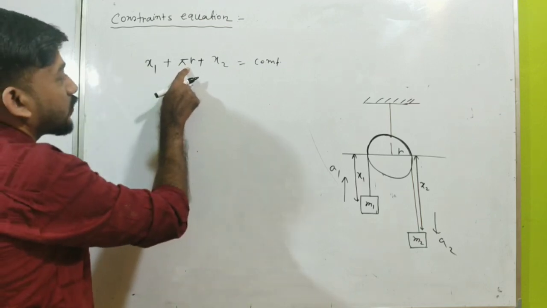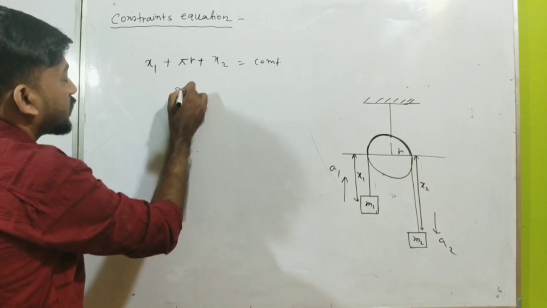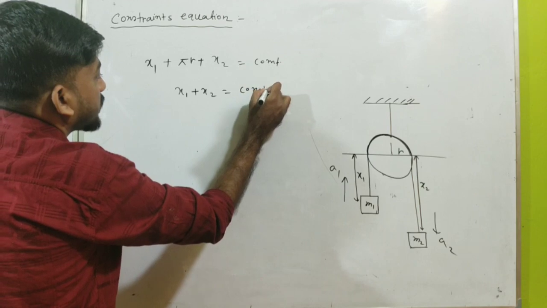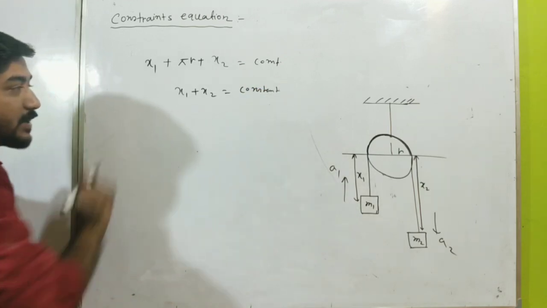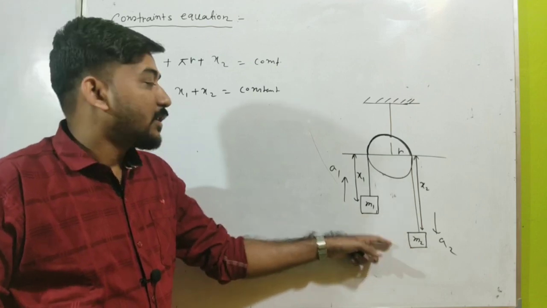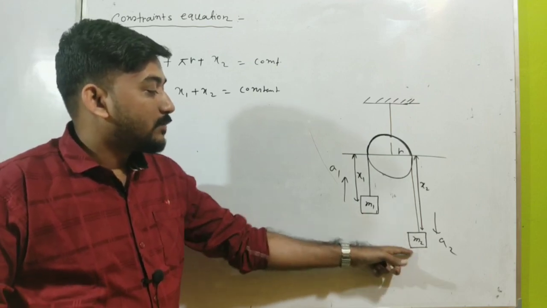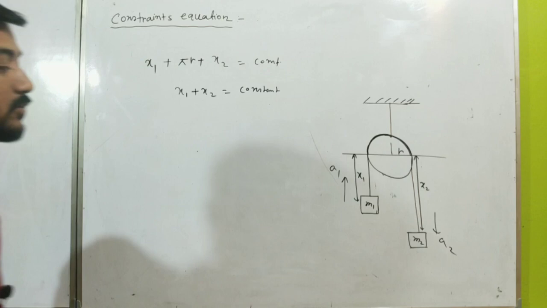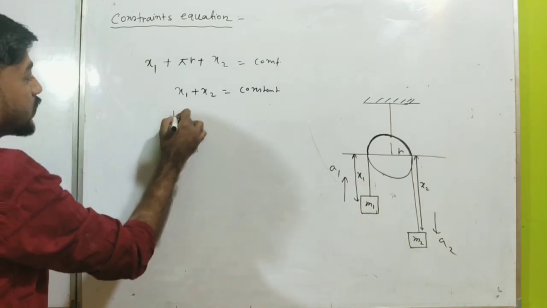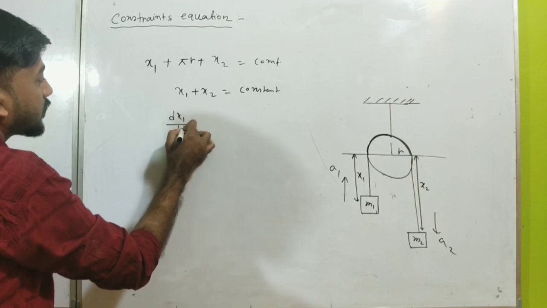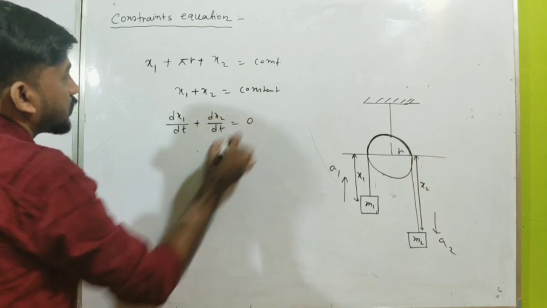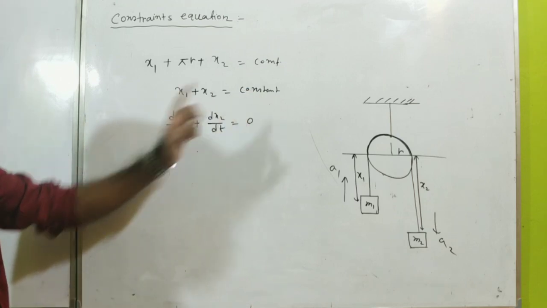And this pi r is also constant, so x1 plus x2 is equal to constant. So this is the displacement relation between these two objects. Now if we want to know the velocity relation between these two, what do we have to do? We just differentiate it with respect to time. So it will be dx1 upon dt plus dx2 upon dt equal to 0. Why 0? Because the differentiation of a constant is 0.